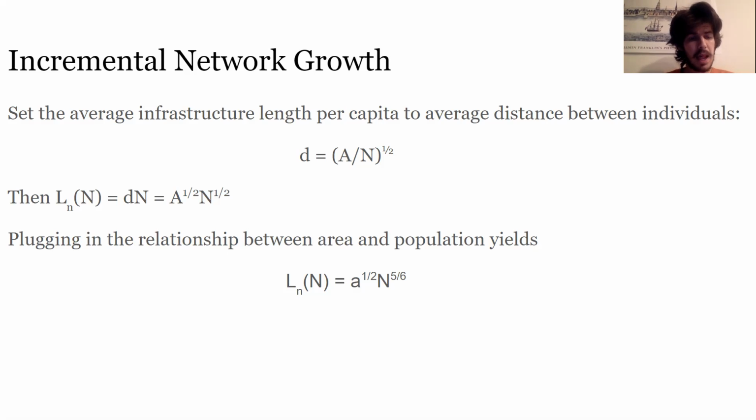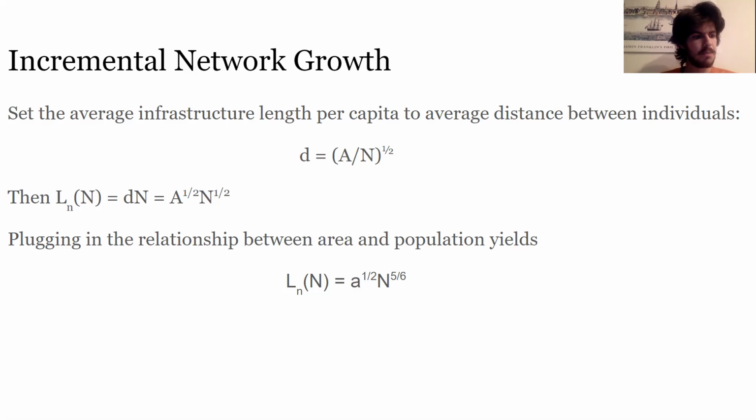Then from this, we can see that the total network length is going to be L of N equals this quantity times the population N, equals A to the 1/2 N to the 1/2. But then we can plug in the relationship we just derived for the area and population, and plugging that in yields this new equation, L of N. So the total network length of the city is equal to this constant A to the 1/2 times the population to the 5/6.